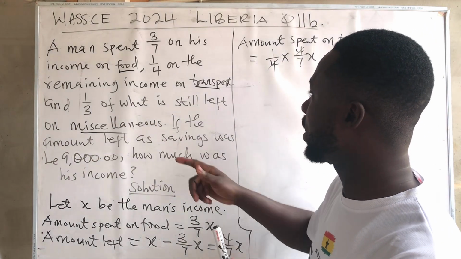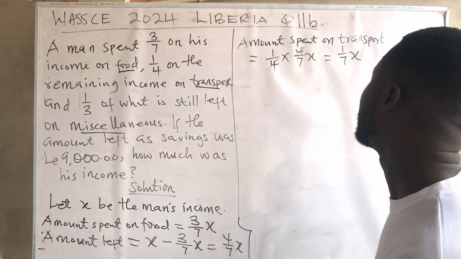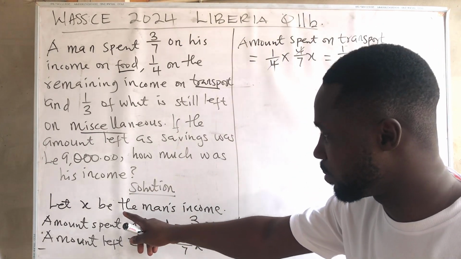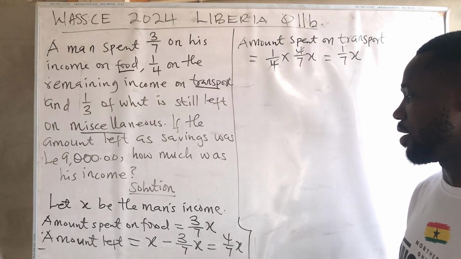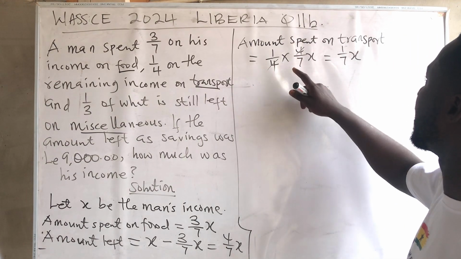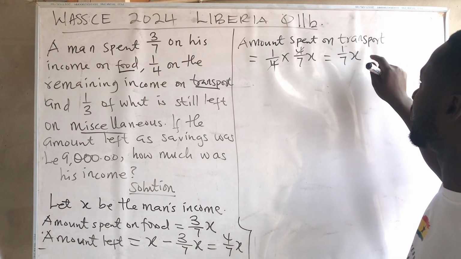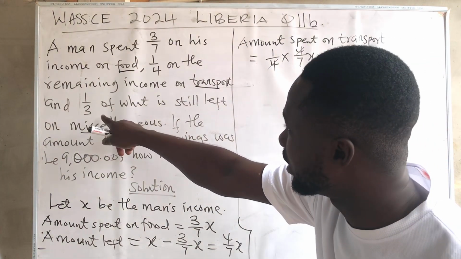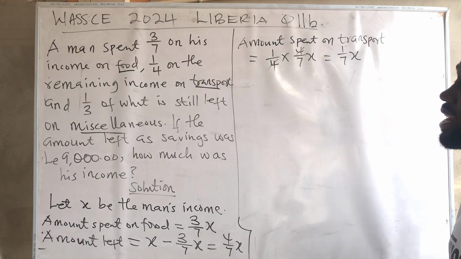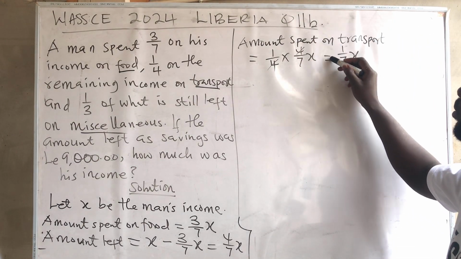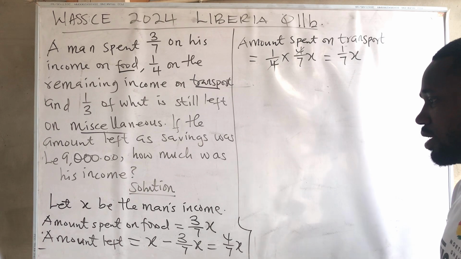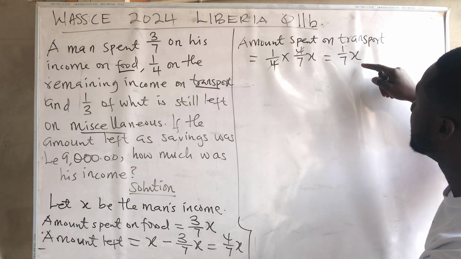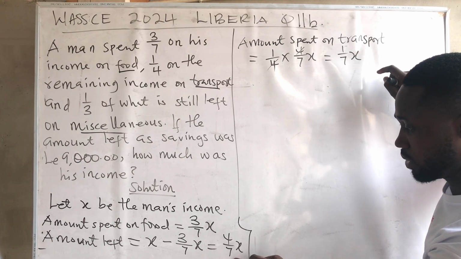And 1/3 of what is still left on miscellaneous. So 1/3 of what is still left. Okay, he has spent 3/7x on food, and he has spent 1/7x on transport. You say what is still left? He spent 1/3 on miscellaneous. So we now have to go and look at, after he spent this on transport, what is still left. So this was the amount left, and what was left here, he spent 1/7 of what was left.